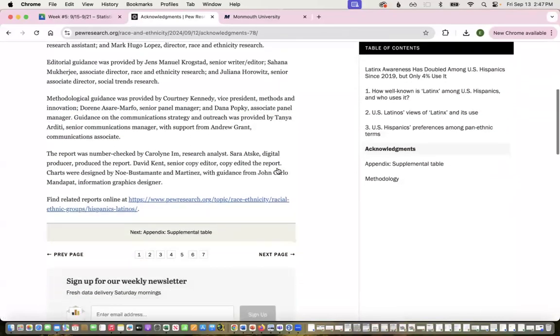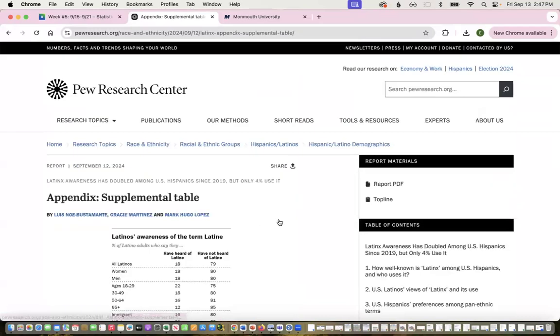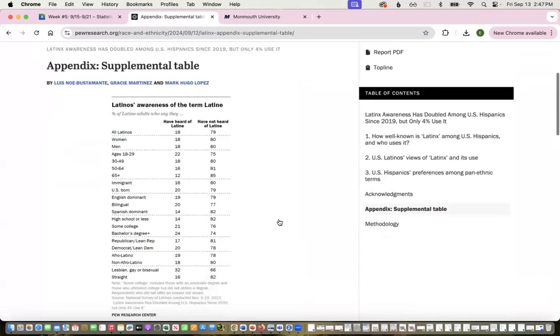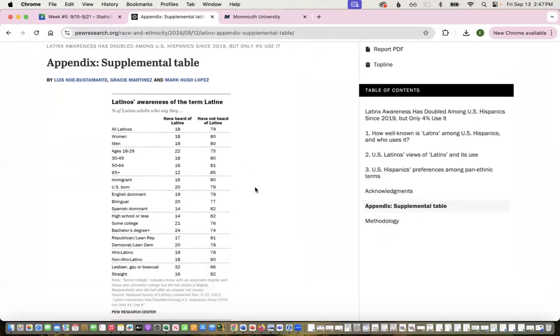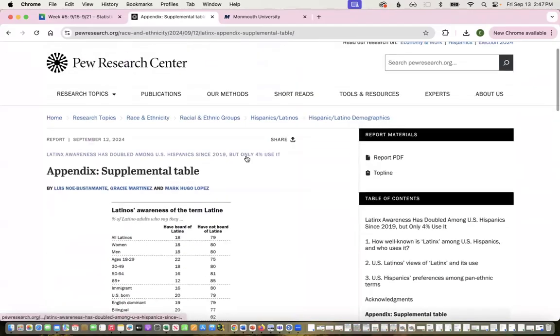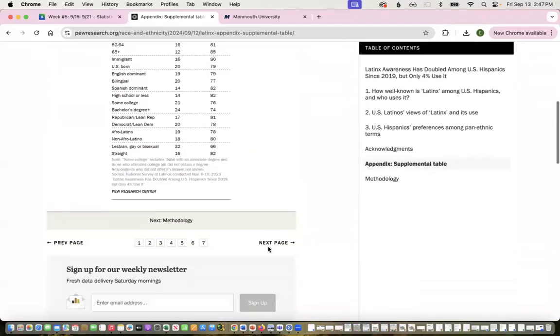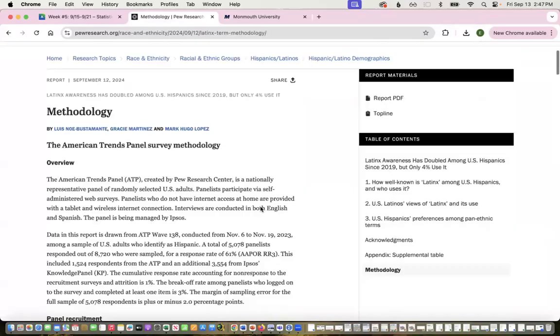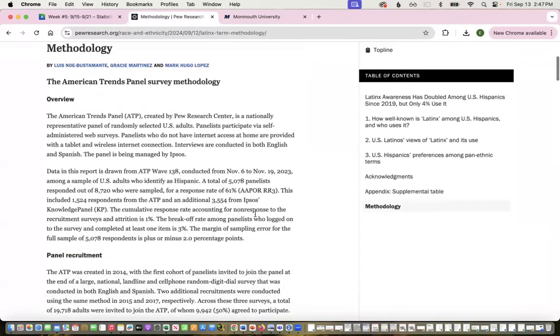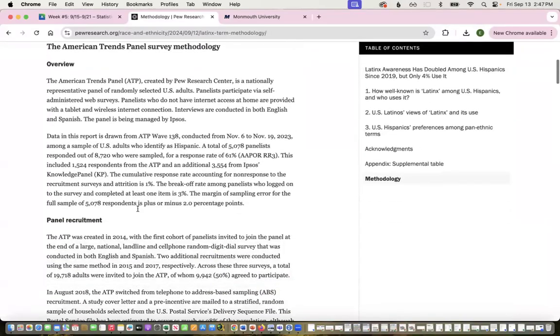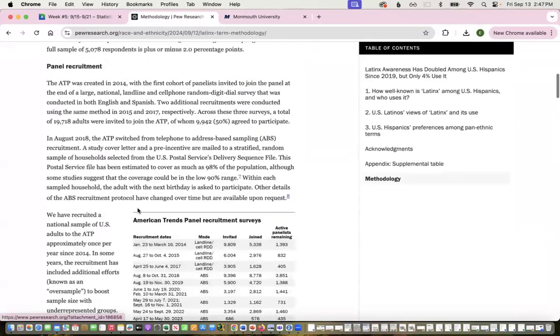Here's some acknowledgement stuff, related reports, supplemental table. Okay, so here is where it's telling me about how they calculate it and other statistics.